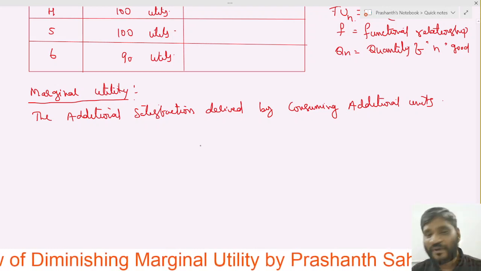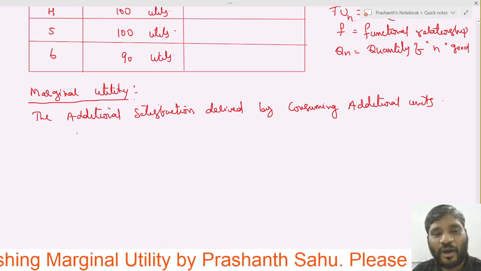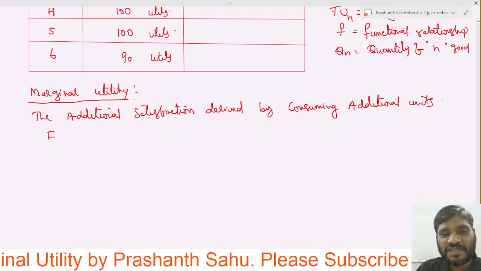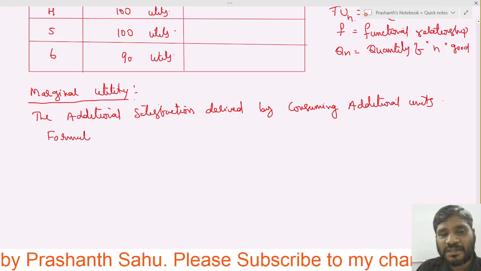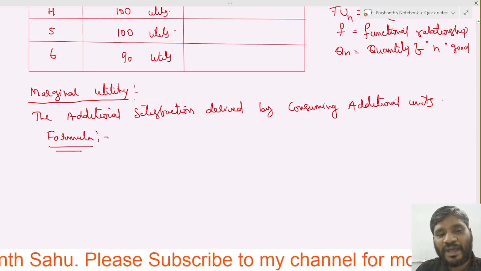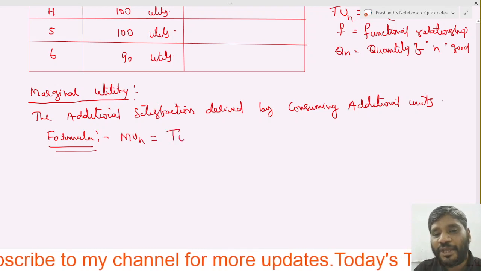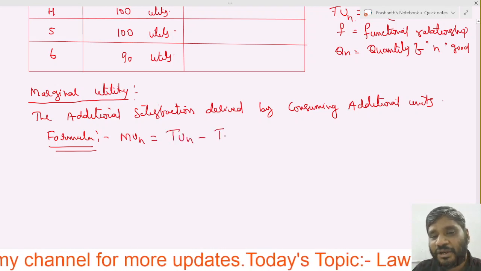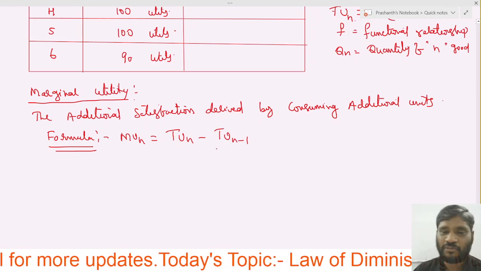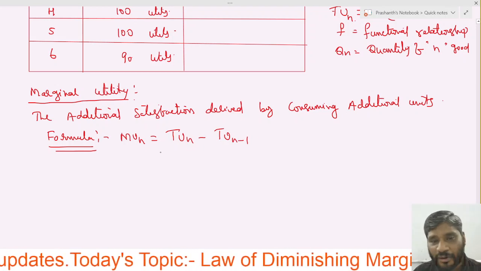So marginal utility measures the additional satisfaction a consumer has derived. For that, we calculate with the help of one formula. What is that formula? The formula is MUn equals TUn minus TUn-1. We used to call it that.